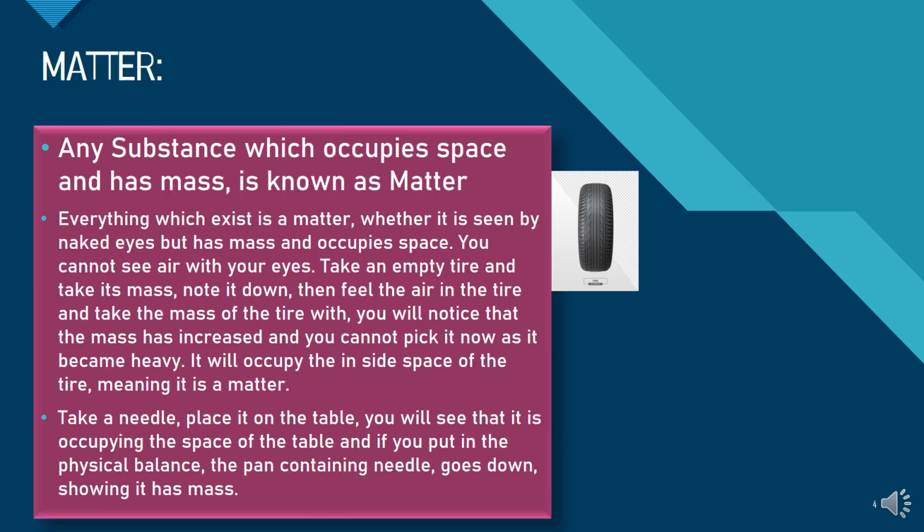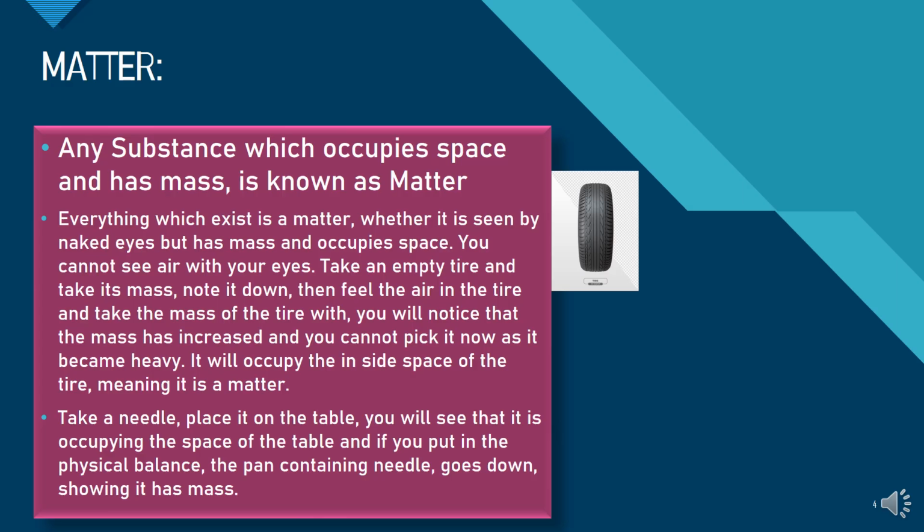There are certain matters which you cannot see with your naked eyes. But say, for instance, you're sitting in a room and you just look around, you will see the chair, the table, the beds, the crockeries somewhere at your home. So these are all matter.